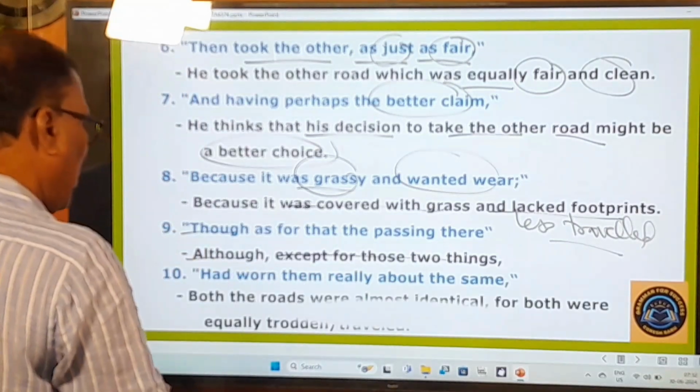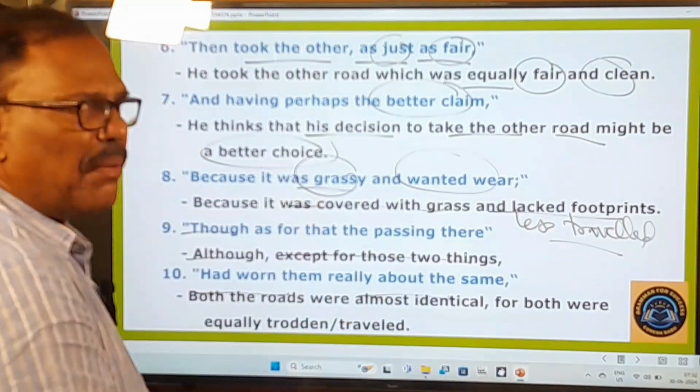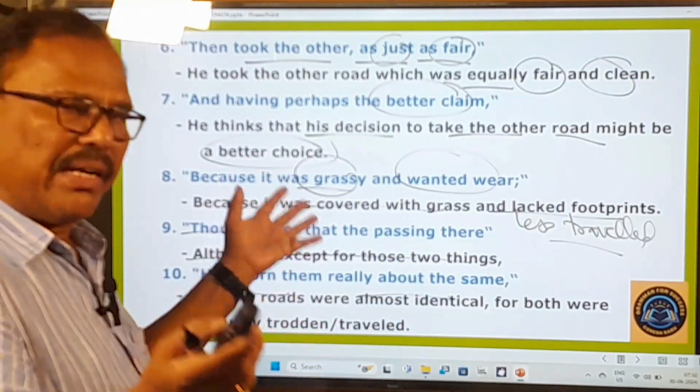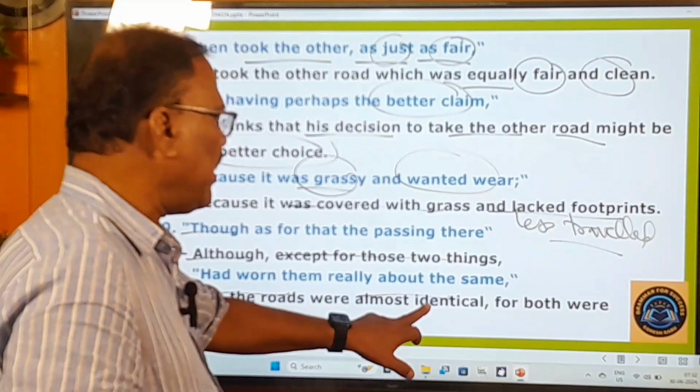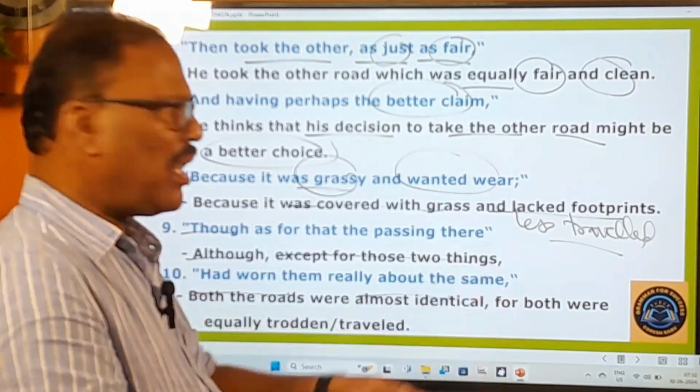You see the meaning of the next line. Both the roads were almost identical. Except for those two things, both the roads were identical. The same means identical. They both look the same, except for those two things.